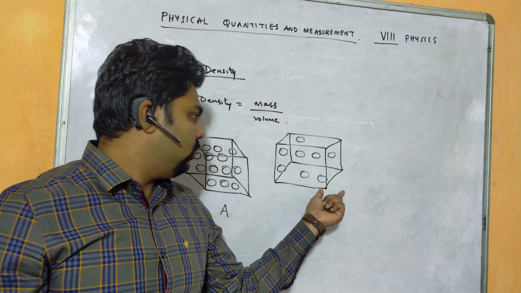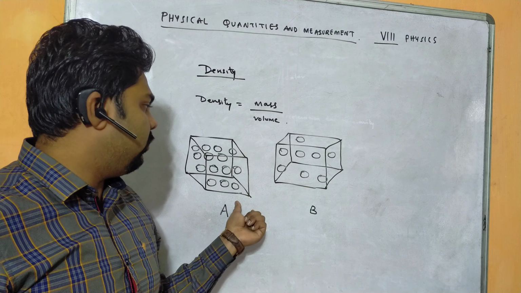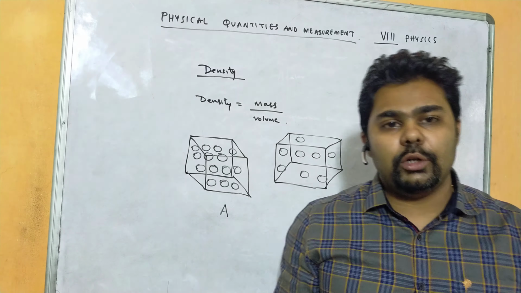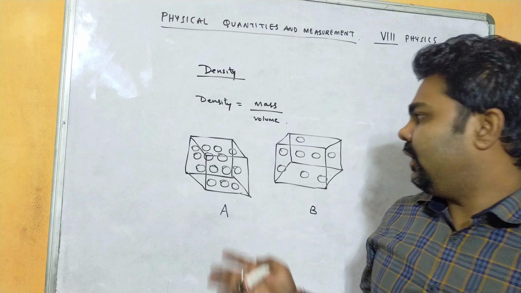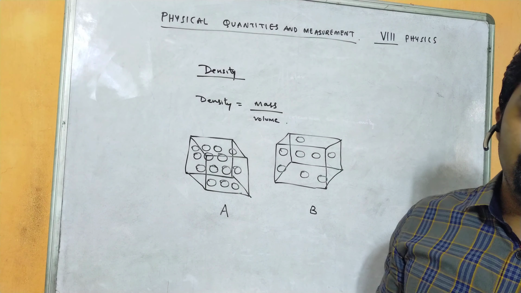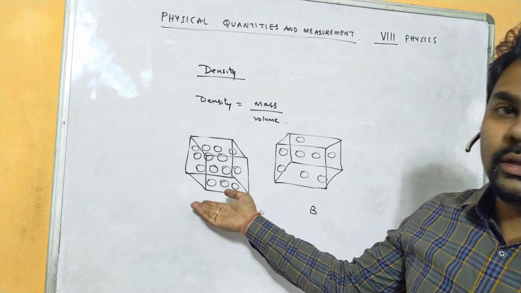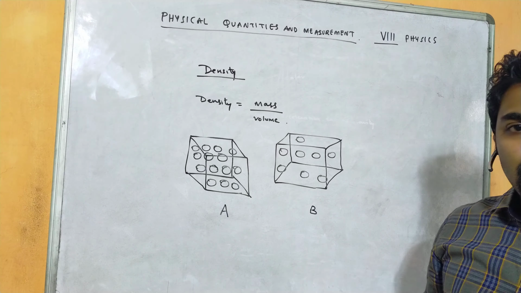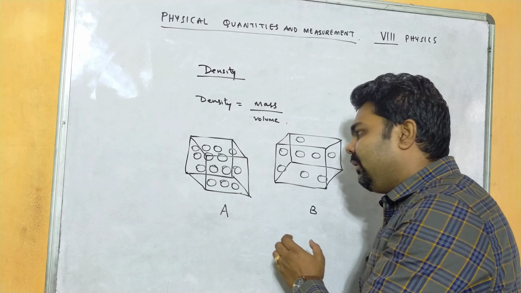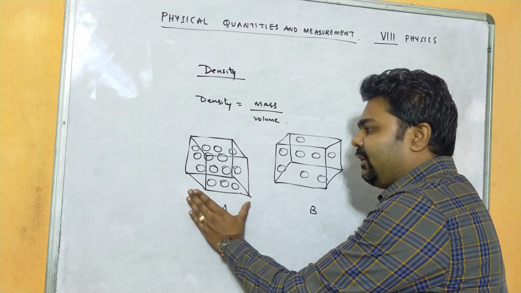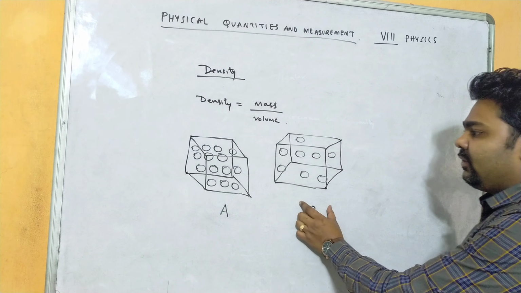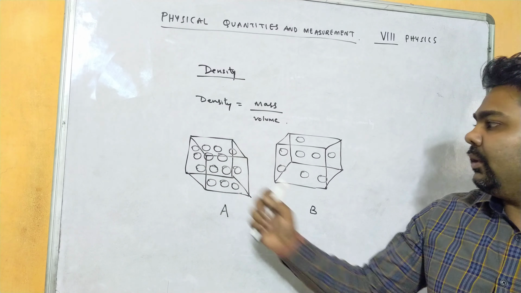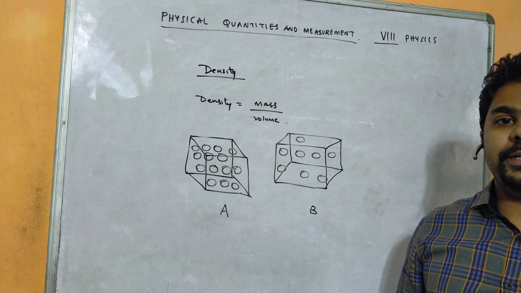Though both the boxes look the same, both have the same volume, but still their density is different. We will find this box to be much heavier than this box. Why is it so? Why is this box considered so dense? Box A is considered a dense substance and box B a less dense substance because of the arrangement of the particles. Here the particles are marbles.